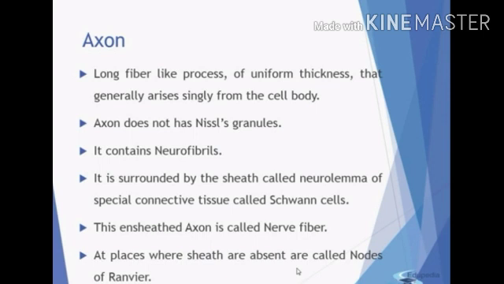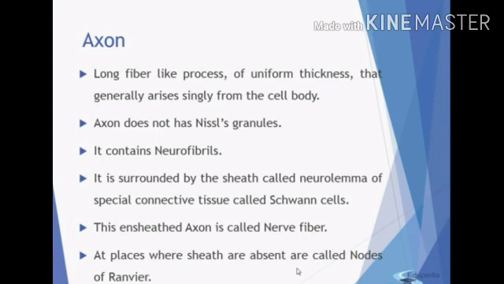They contain neurofibrils. The axon is surrounded by a sheath called neurolemma, which is made up of special connective tissue known as Schwann cells. This sheathed axon is called a nerve fiber. At the places where the sheath is absent, that part is called the nodes of Ranvier.